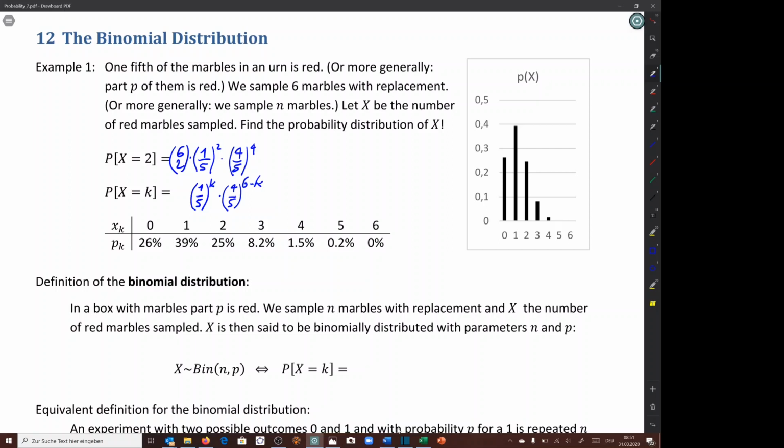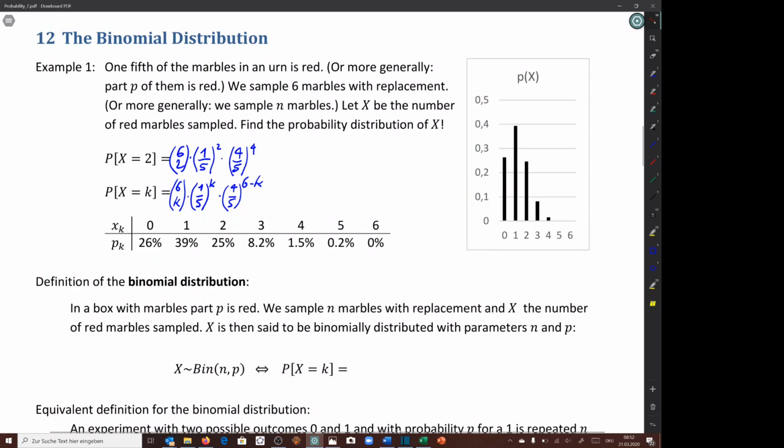And we're sampling still 6 times, and out of these 6 times, k times we want to sample a red marble, so we have 6 choose k possibilities to get that. So we have to multiply by that number, and we get this formula here. Well, inserting now for k the different values 0, 1, 2, and so on, we find these probabilities here, and the probability distribution is shown graphically in this graph.